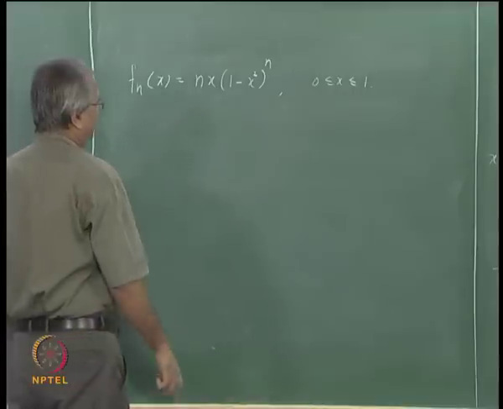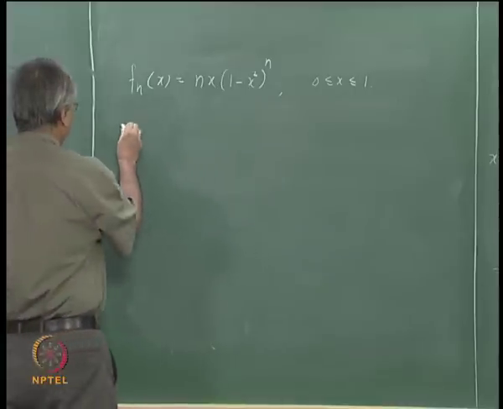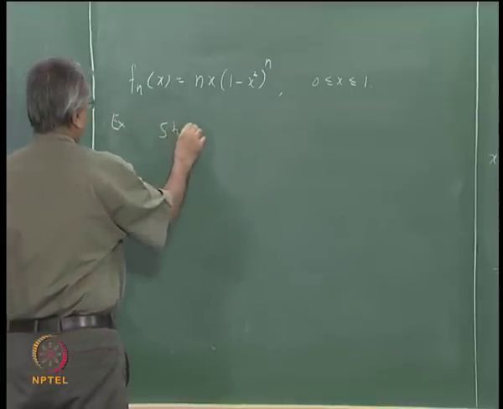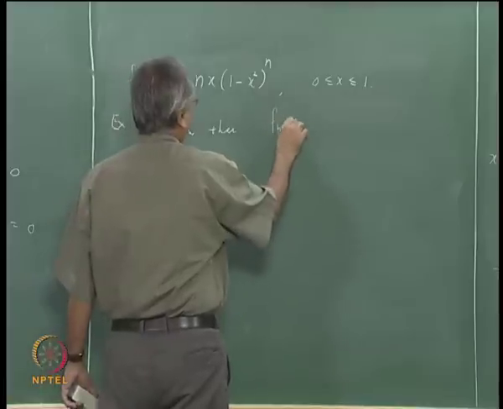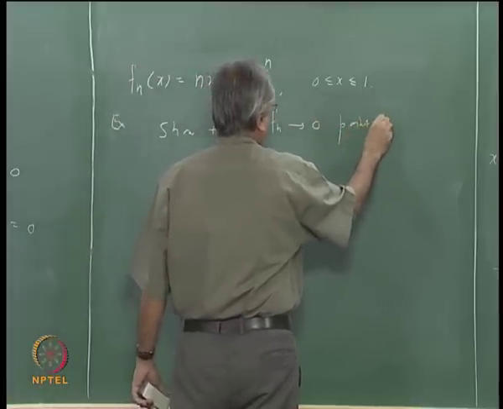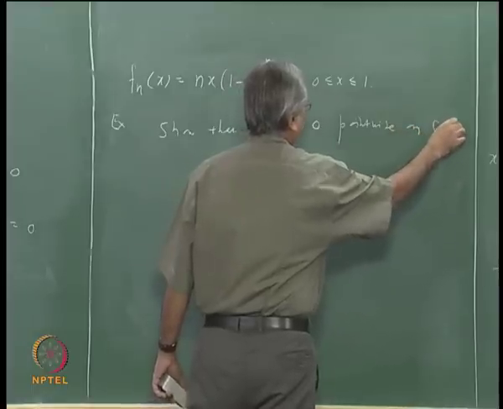I will just give this as an exercise. Show that fn tends to 0 pointwise on 0 to 1.